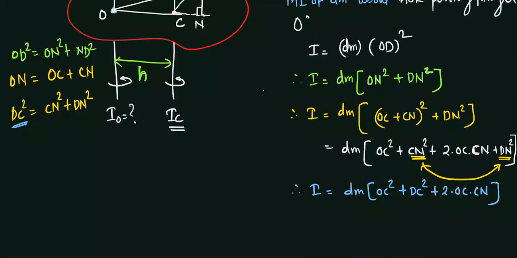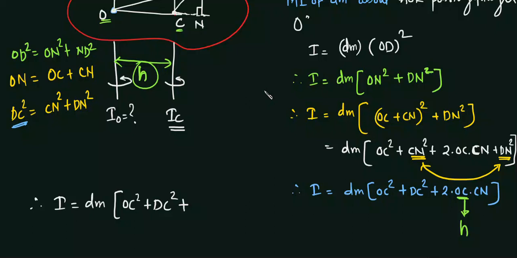Now we know that this CO is equal to h. So what we can write here, I am writing I is equal to dm in bracket OC square plus DC square plus 2h CN. Or rather here also I will write h. So h square plus DC square plus 2h into CN.